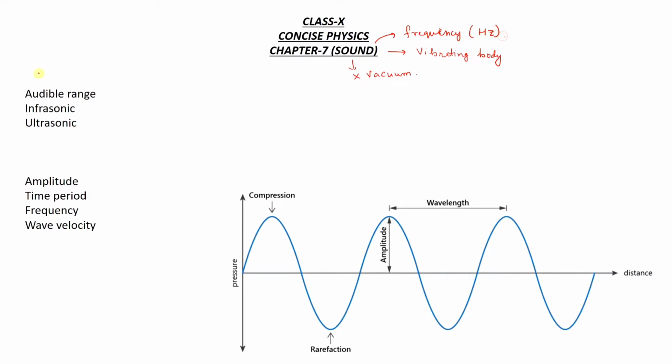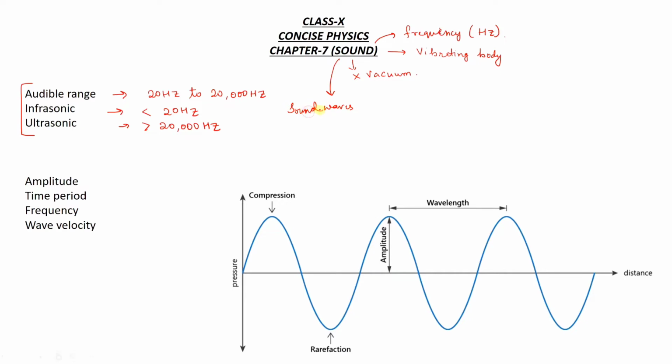So there are three ranges of sound, that is audible, infrasonic and ultrasonic. Audible range is 20 hertz to 20,000 hertz, meaning the audible range for human beings. Infrasonic is less than 20 hertz, and ultrasonic is greater than 20,000 hertz. And sound always travels in the form of waves, that is known as sound waves.